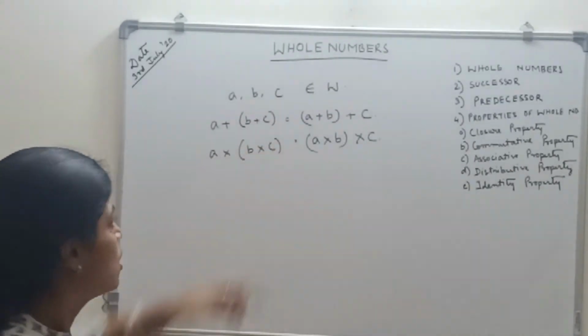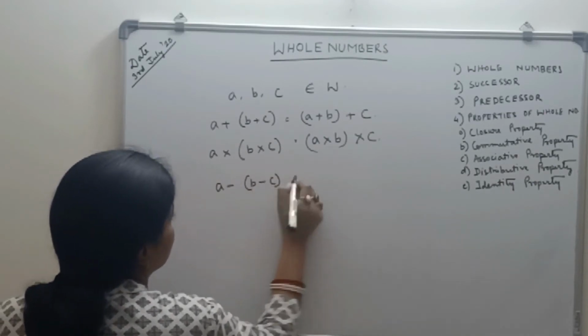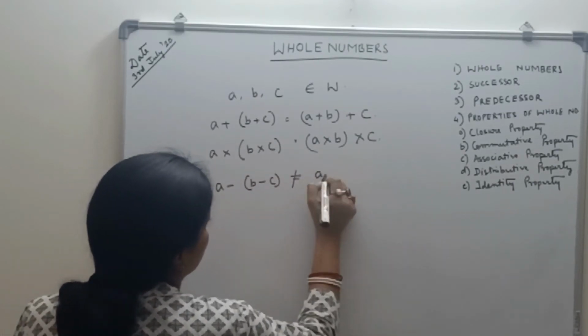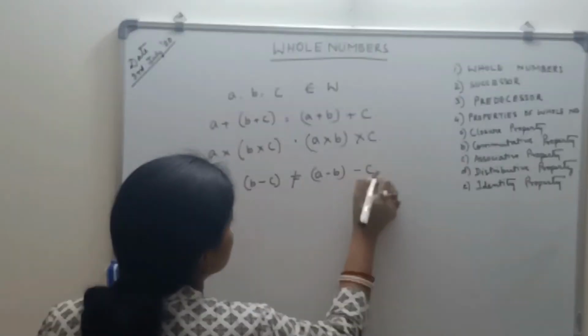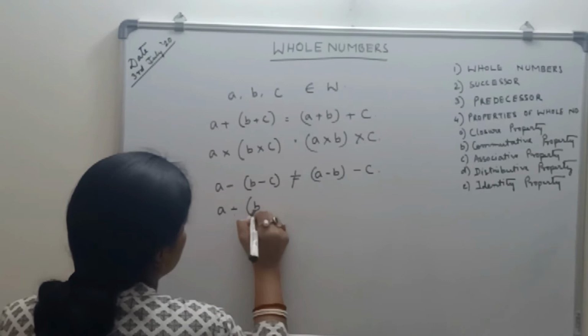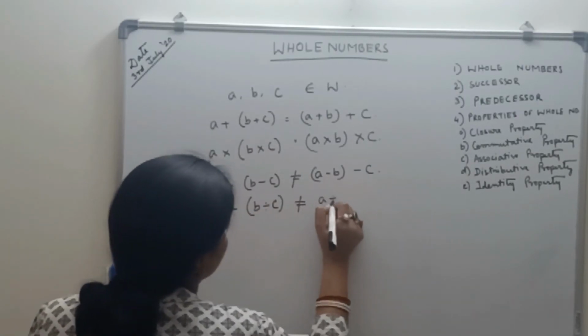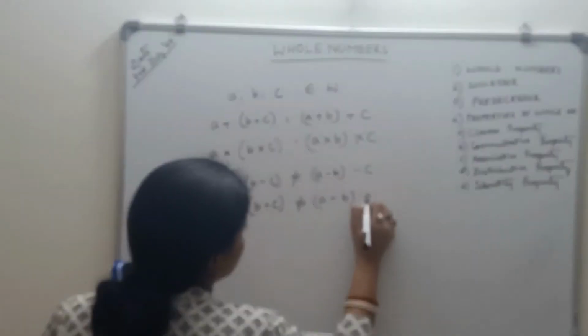These two hold, but if I take a minus b minus c, then it will never be equal to a minus b minus c with the brackets shifted. And in a similar way, a divided by b divided by c will never be equal to a divided by b divided by c with the brackets shifted.